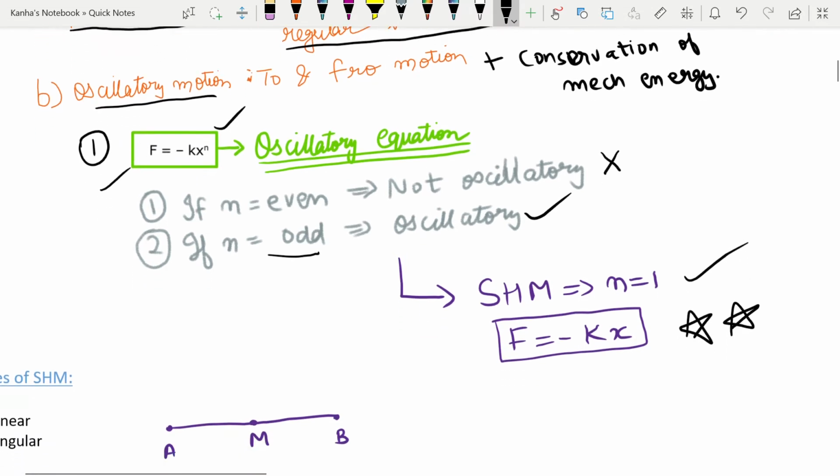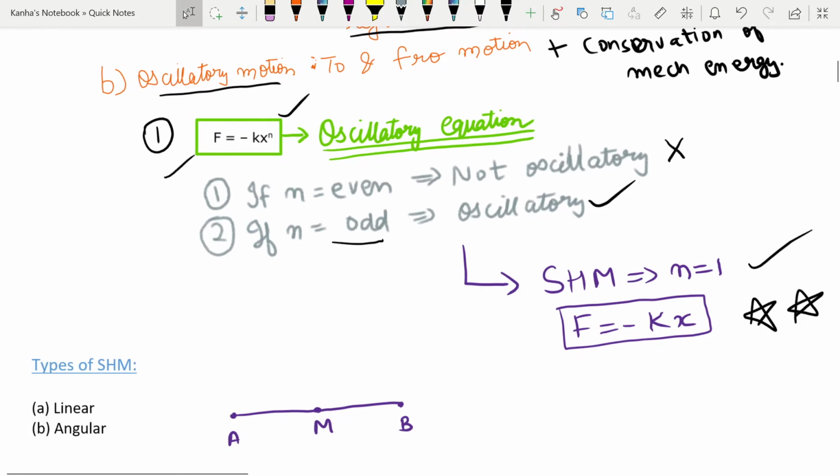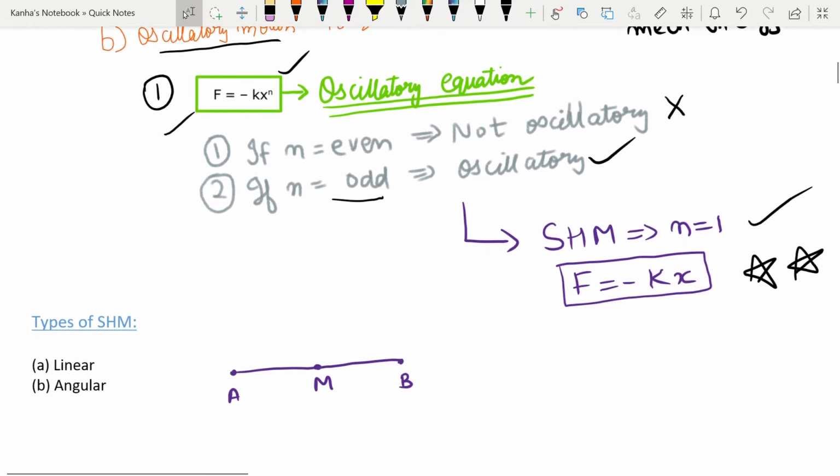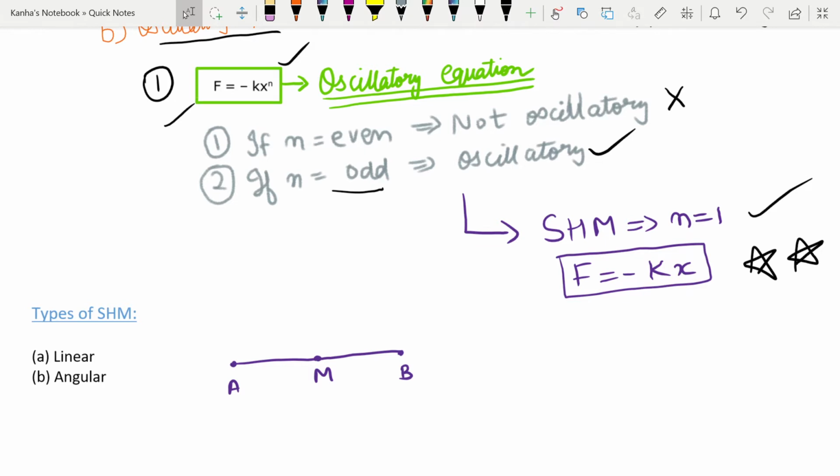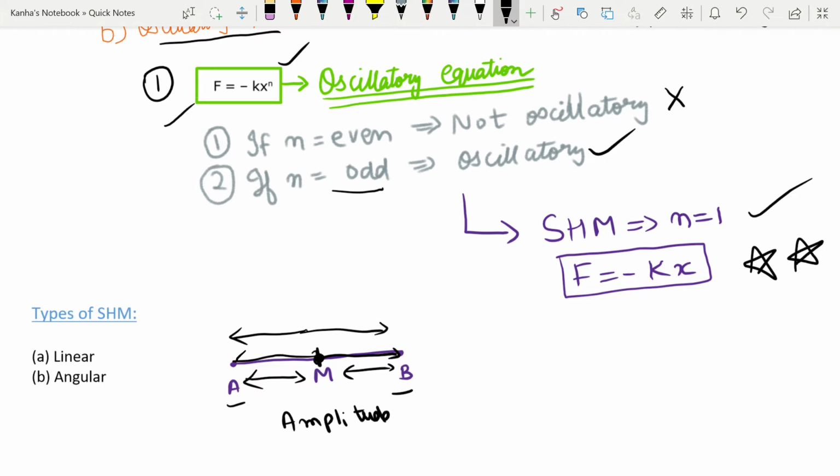Before starting, we'll look at some simple types of SHM. SHM is simple harmonic motion. So there can be linear SHM or angular SHM. In linear, what will happen? A particle is moving between 2 points, let's say A and B, and there is a to and fro motion between these two endpoints, and M is the center point or mean position. So AM is equal to BM, and this quantity is known as the amplitude of oscillation. So this point is oscillating between these two extreme points.